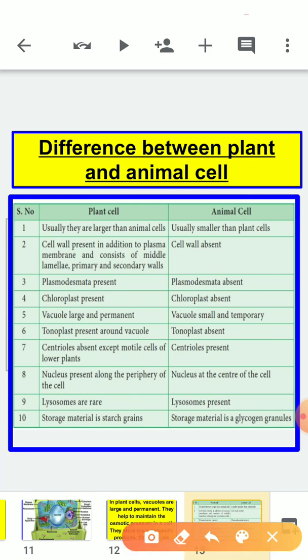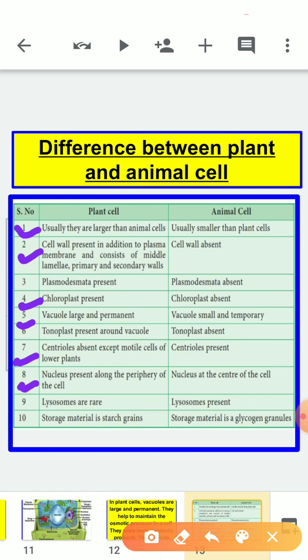Children, I am just mentioning which points you have to write down. Then vacuole, which is also correct. After this we have number 7. Centrioles are absent in plant cells except in motile cells of lower plants, but in animal cells, centrioles are present. Next, in plant cells, the nucleus is present along the periphery of the cell. Periphery means boundary of the cell. And in animal cells, the nucleus is at the center of the cell.